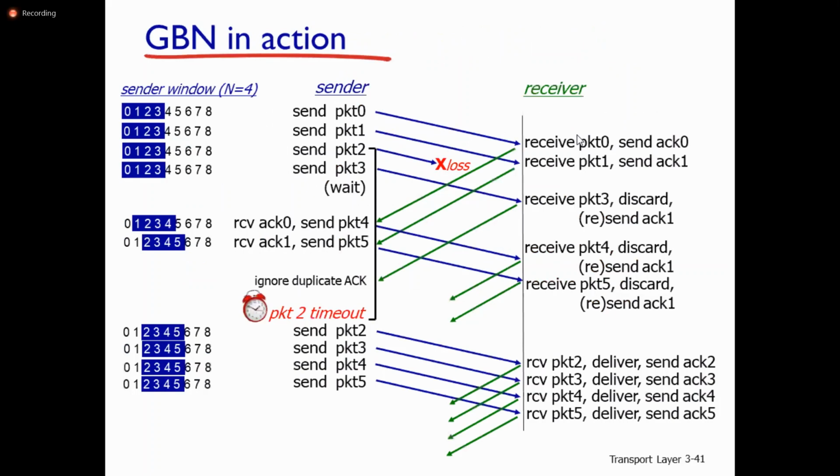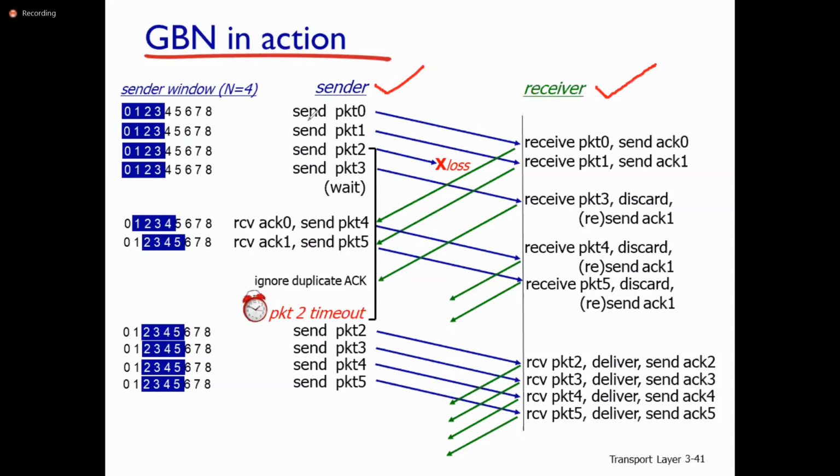You can look here, Go-Back-N in action. Look here, the window size is 4. We assume that the window size is 4: packets 0, 1, 2, 3. Sender side and the receiver side.